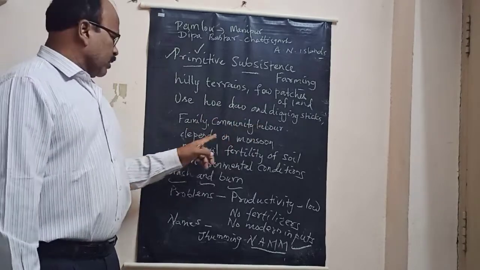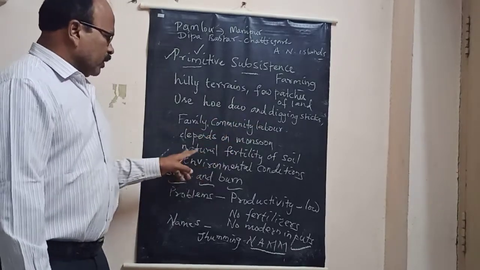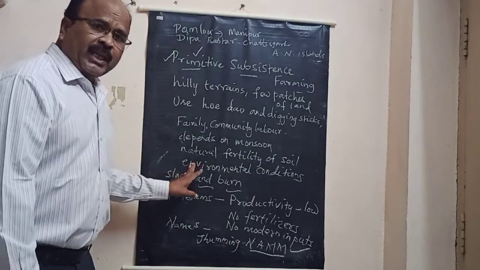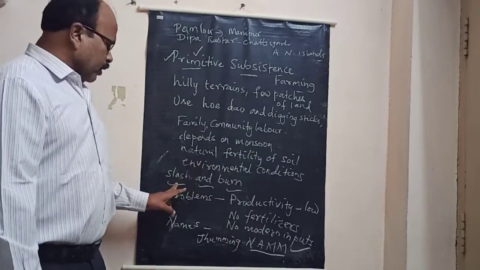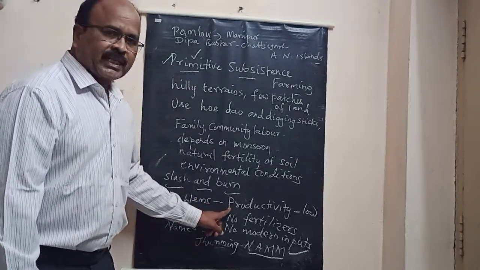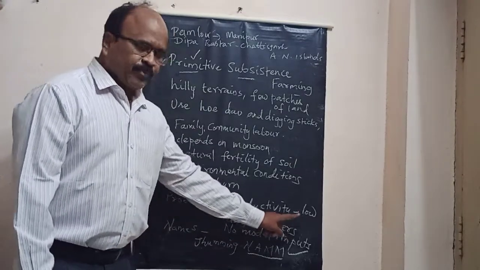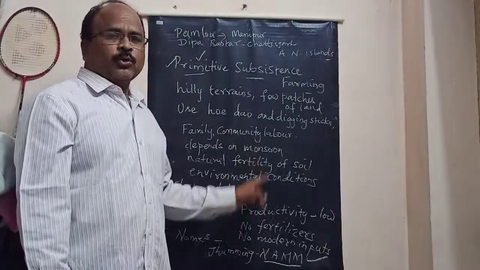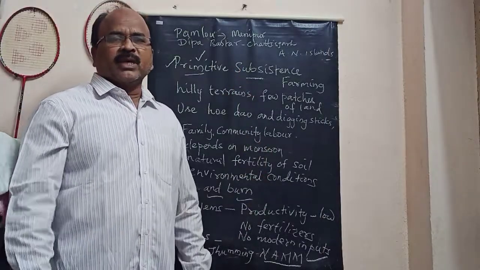Family community labor. Depends on monsoon. It depends on natural fertility of the soil and environmental conditions. It is also called slash and burn agriculture. The major problem of this agriculture is low productivity. It has different names in different parts of the country. Go through all the different names and make it perfect.